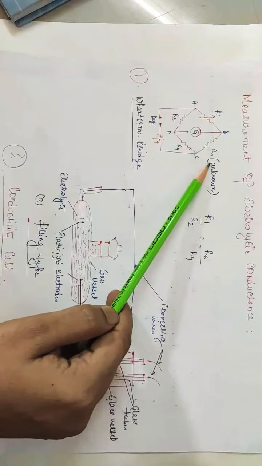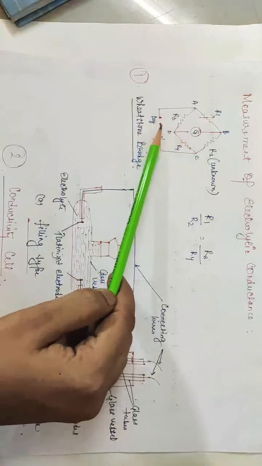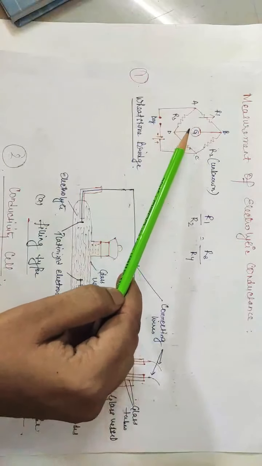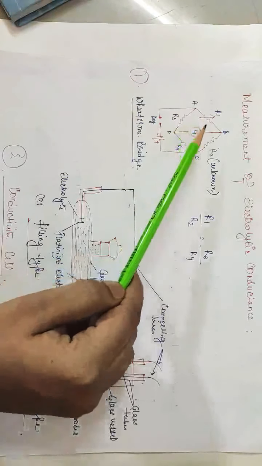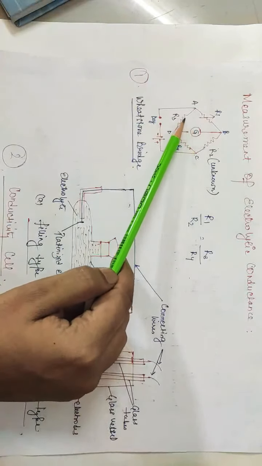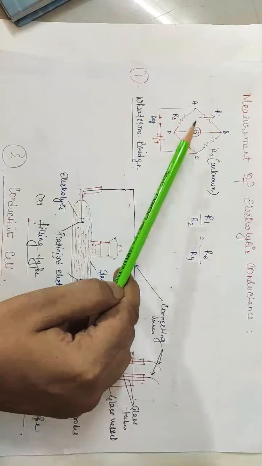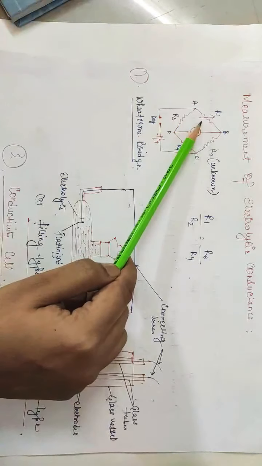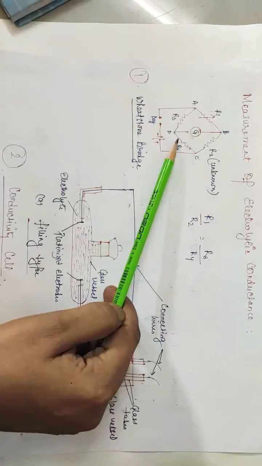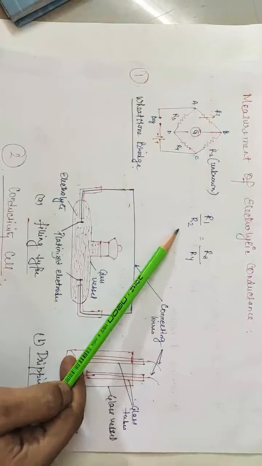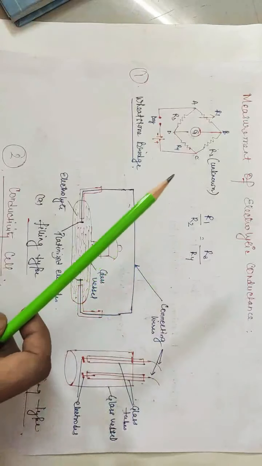When we arrange conductors in this fashion and press the key, there is a flow of current and the galvanometer shows deflection. R1 is varied until we get a null point. Null point means the galvanometer shows no deflection. R1 is varied in such a manner that the galvanometer shows no deflection. At this point R1 by R2 is equal to R3 by R4. This is a typical Wheatstone bridge.